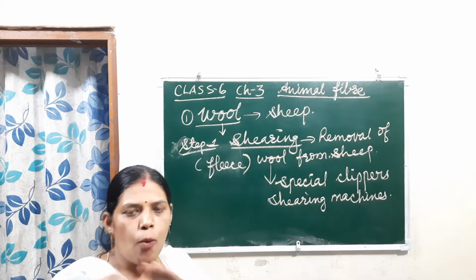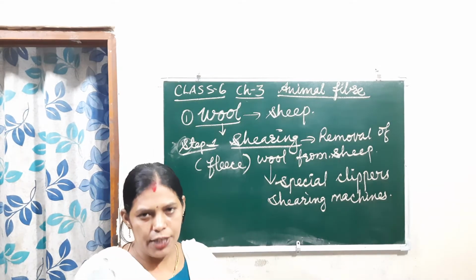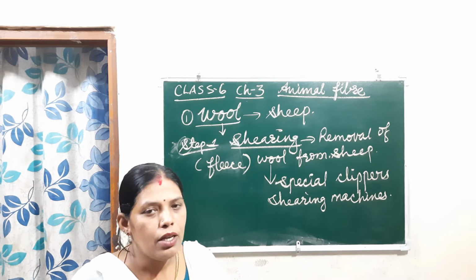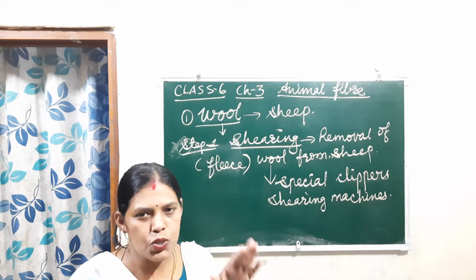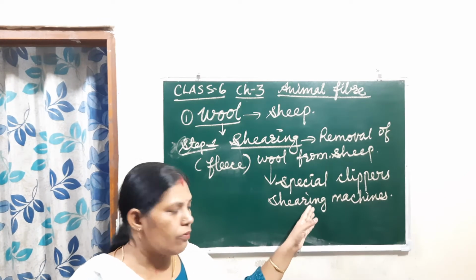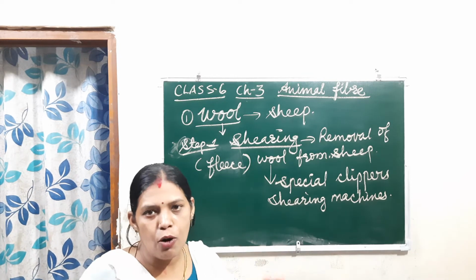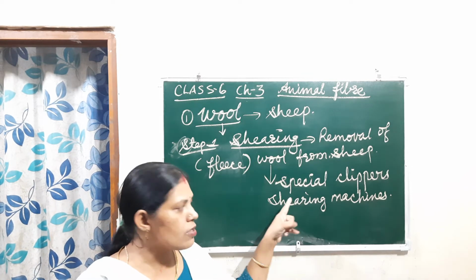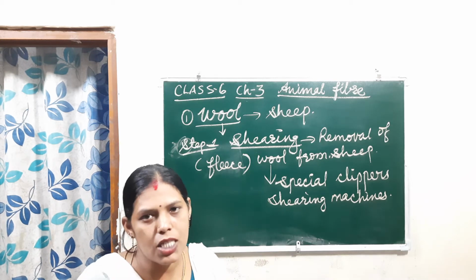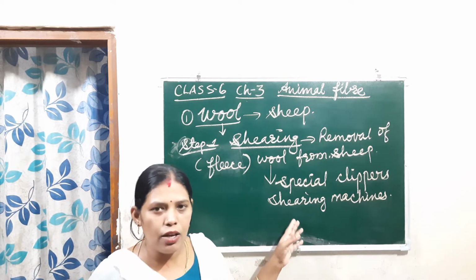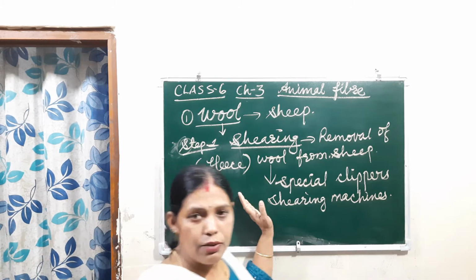The top layer of the skin of the sheep is actually dead cells only. So when they remove the wool from the body, the sheep won't get pain, because those areas are dead cells, so they won't get the feeling of pain. Okay, so that one is done.